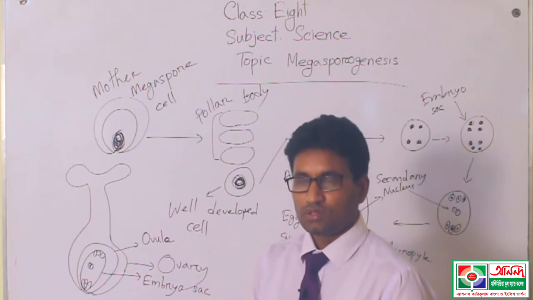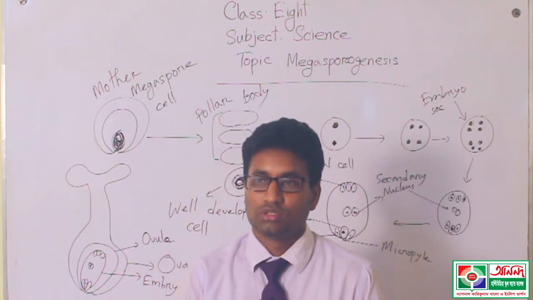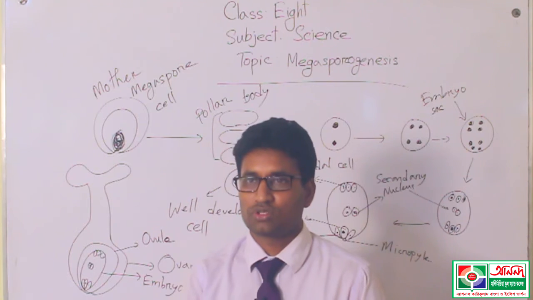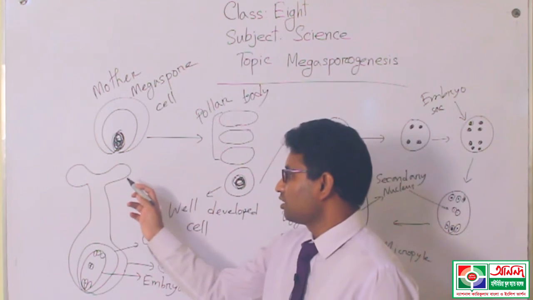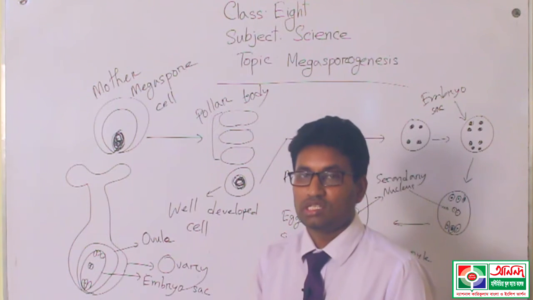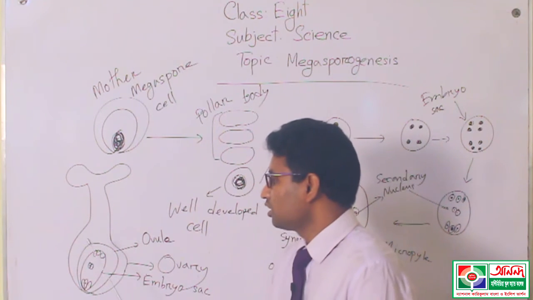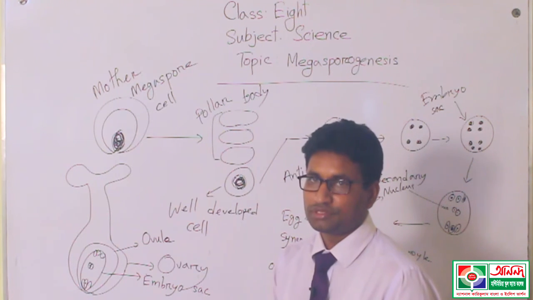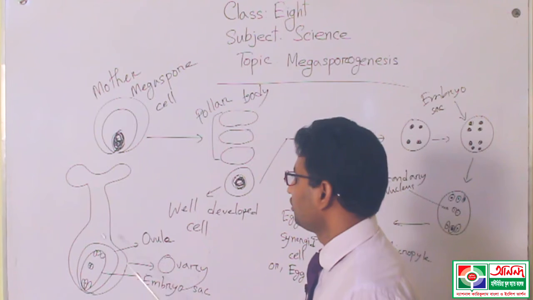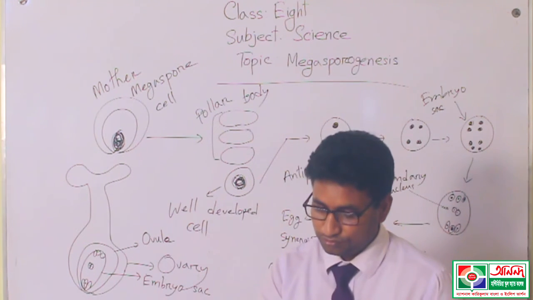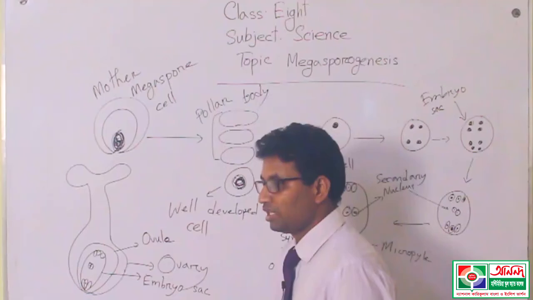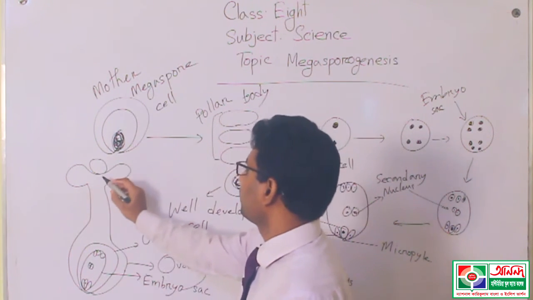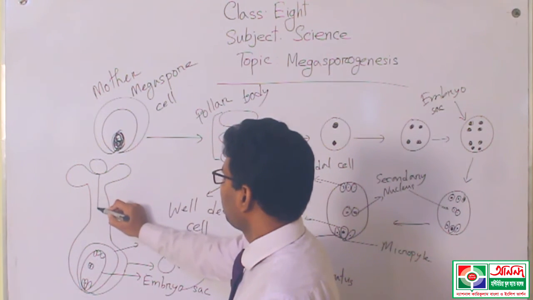And next time I will discuss the fertilization process of flowering plants. We know that this figure is completely related with fertilization of flowering plants, and this is the female part of a flower. We know pollen grain from the anther is transferred to the stigma. This is the pollen grain, and the pollen grain creates a tube.